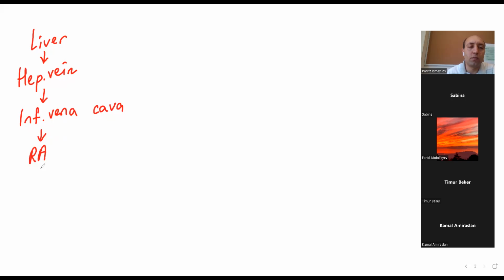Then, thank you, Rashid, for the information. From right atrium, blood goes to the right ventricle. From right ventricle, blood will go to the pulmonary artery. It is pulmonary artery, guys. PA is pulmonary artery, don't forget. Or I will write it because you will forget. From pulmonary artery, of course, it is arriving to the lung.